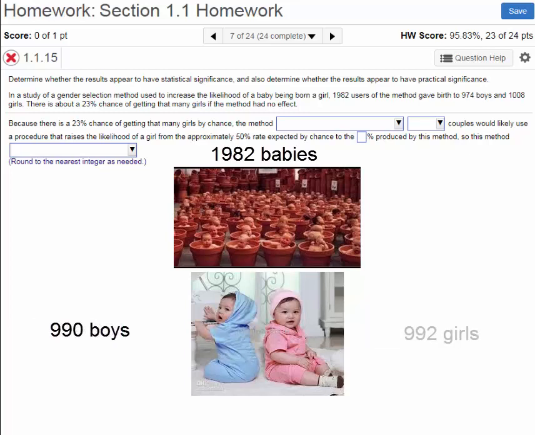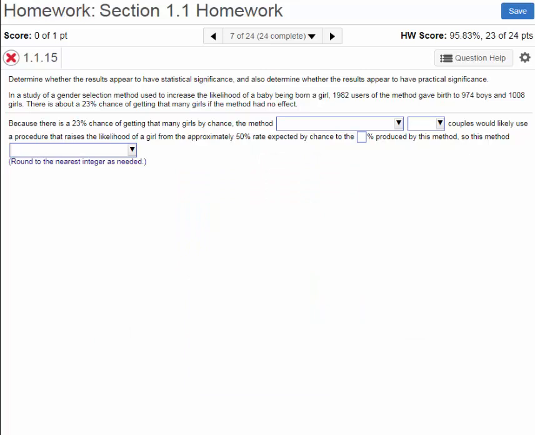But suppose we were off by 1. If we had only 990 boys and 992 girls, would we be surprised? Suppose we were off by 2. If we had 989 boys and 993 girls, would we be surprised then? I don't think we would, because there's always a little variation in things like this. But what happens if we're off by as much as we are in this problem, with 974 boys and 1,008 girls?